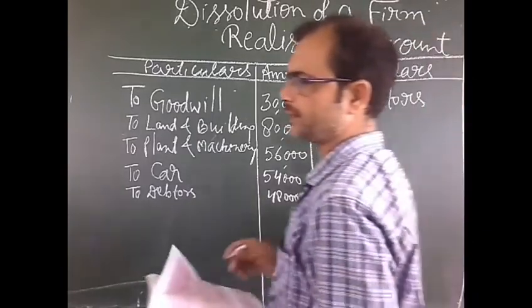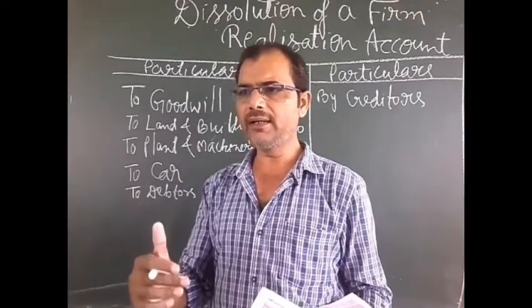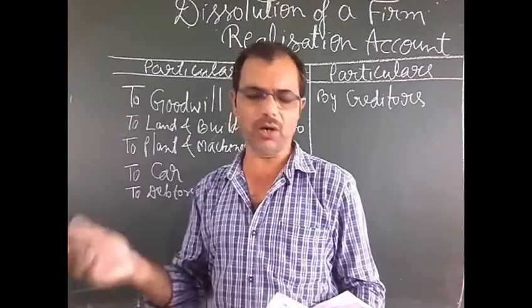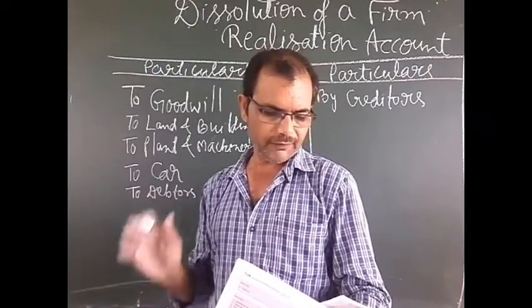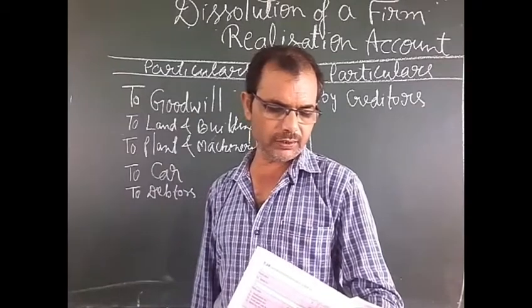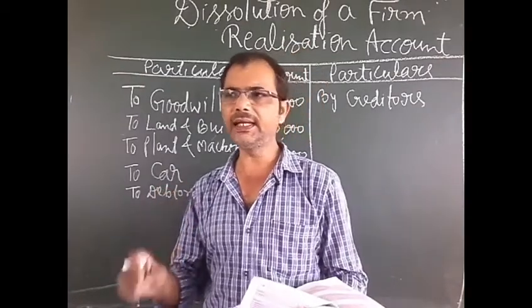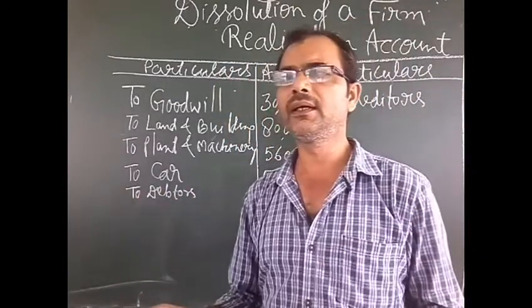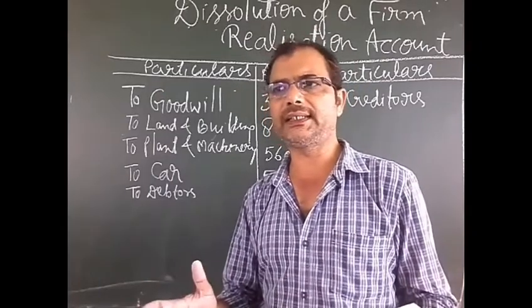After doing this, we will read the question, and after the balance sheet some conditions or adjustments are given. The firm was dissolved on the date, assets realized. When the assets are realized, at that time we will see if any partner takes the asset.